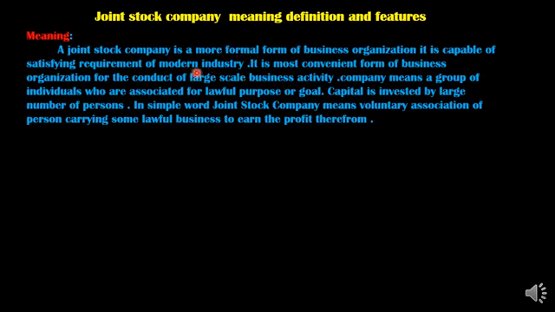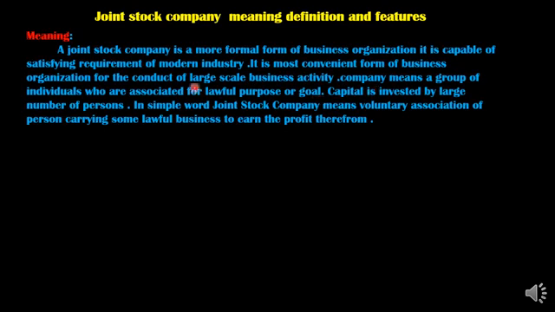So a joint stock company is that kind of business organization which satisfies the requirements of modern industry. It is the most convenient, meaning most suitable, form of business organization for the conduct of large scale business activity. It is most important for the businessman who conducts business on a very large scale.